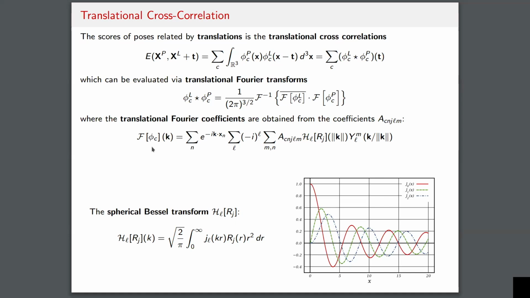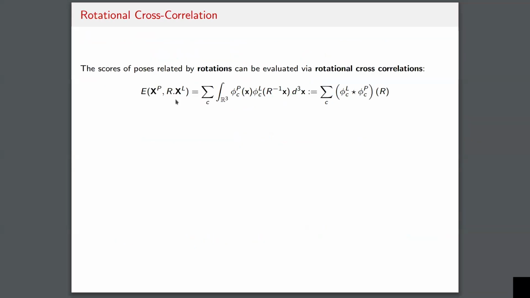Okay, so yes, was there a question? No? Okay. So now that we have the Fourier transform of the two scalar fields, one for the ligand, one for the protein, we can multiply them, take the inverse Fourier transform, and then we immediately get this cross correlation. Okay. So this is nice because we can optimize for a given reference pose the translation of that reference pose, right? But of course, there's more than translations. There's also rotations. So can we optimize over rotations immediately given a particular reference pose? It turns out that with this parameterization, we also can.